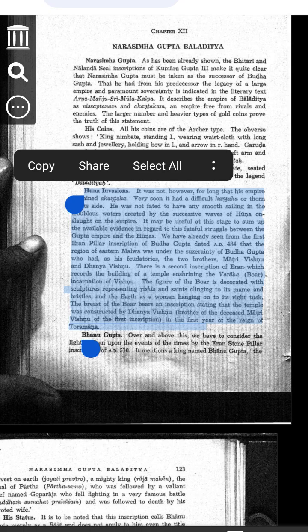Example. Imagine a peaceful village where everyone is happy. Suddenly, a group of robbers comes and starts attacking. The village tries to fight back, but it is difficult. The robbers keep attacking again and again. In the same way, the Hunas attacked the Gupta Empire again and again.